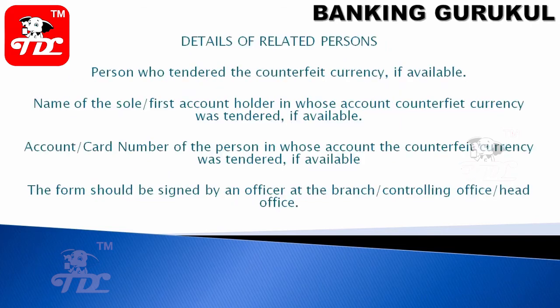Details of related persons: which person was involved, the person who tendered the counterfeit currency if available, the name of the sole or first account holder into whose account the counterfeit currency was tendered, which account this amount was being deposited into, and the card or bank account number of that person if available. The form should be signed by the officer at the branch, controlling office or head office.